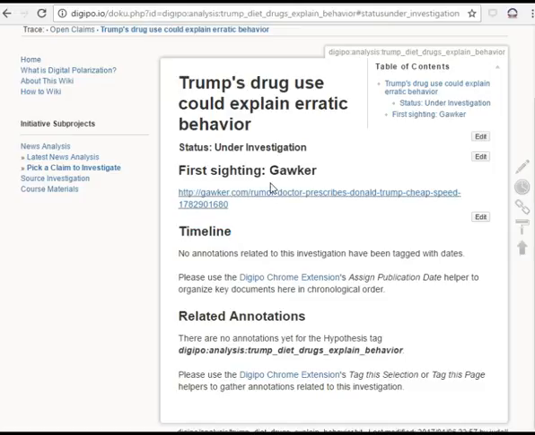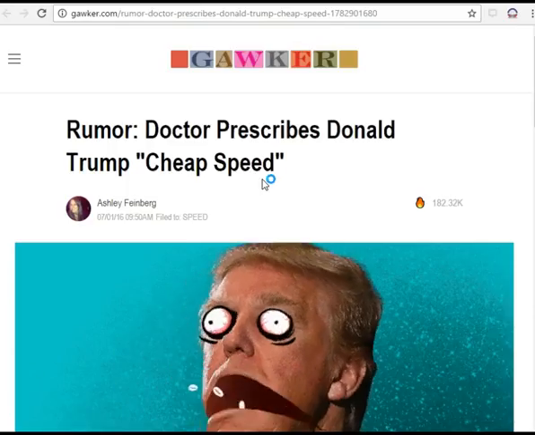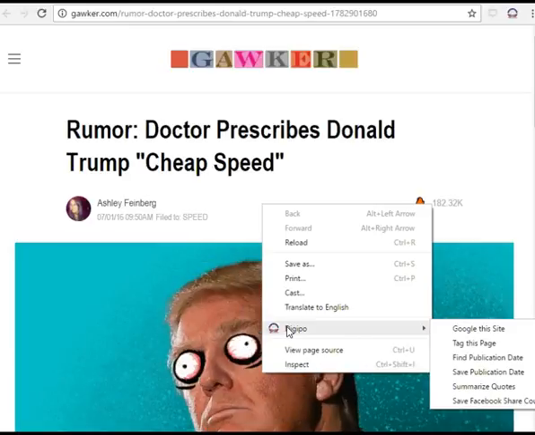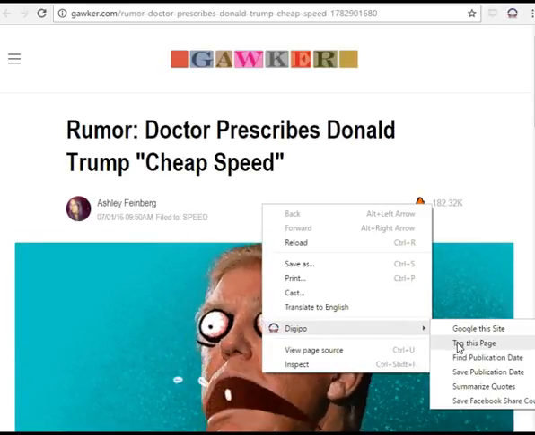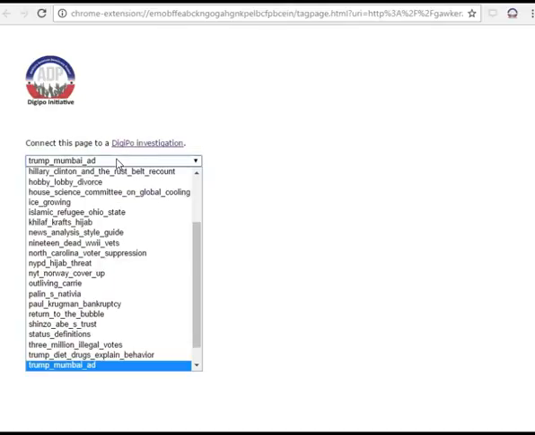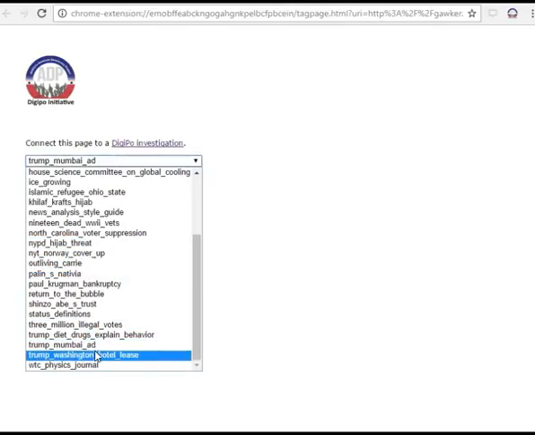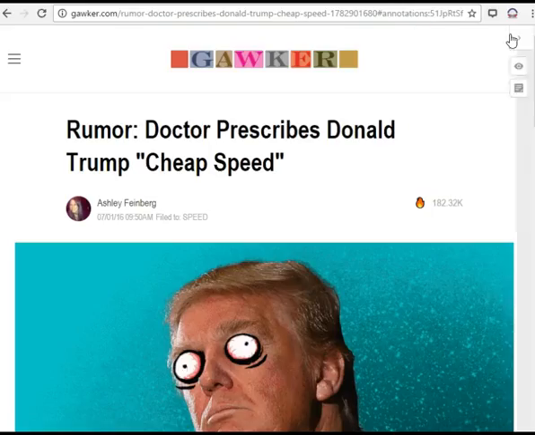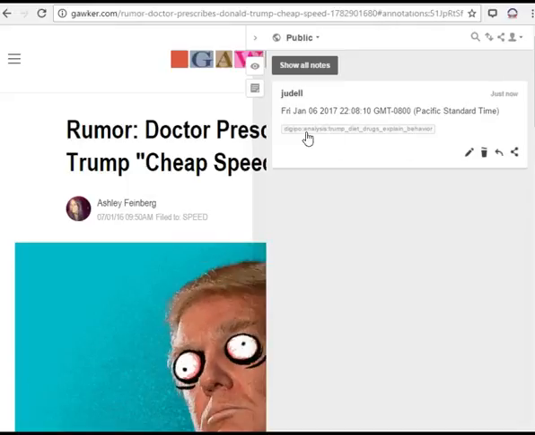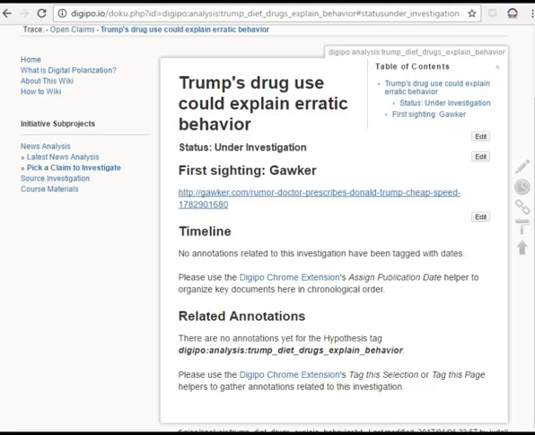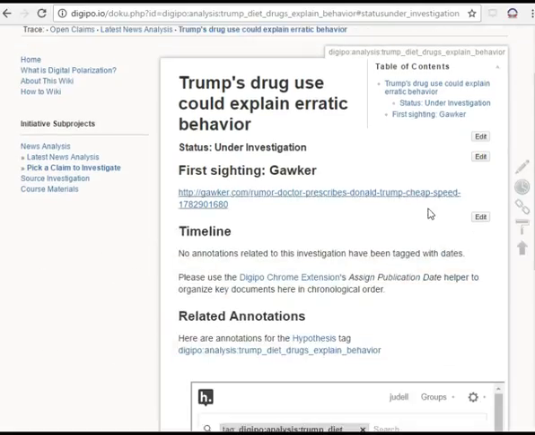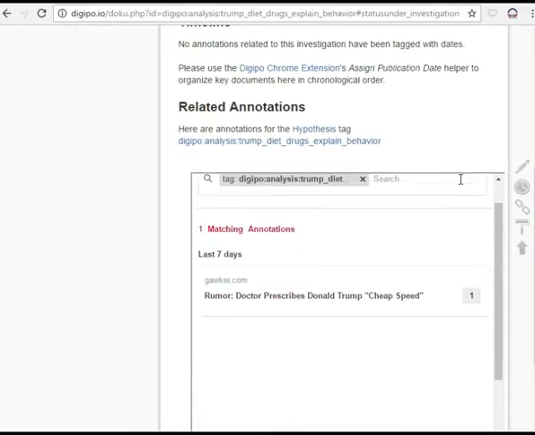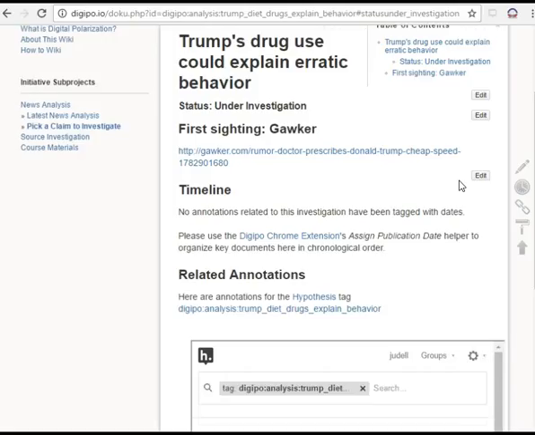We'll start by collecting the article that began this investigation, the one that my friend sent me, which is here. I'm going to right-click and tag this page. I'm going to look for the Digipo investigation, which is the one I'm working on. That's this one. And that's going to create a Hypothesis annotation with a tag that corresponds to the related annotations bucket on this page. So we've collected so far one document.